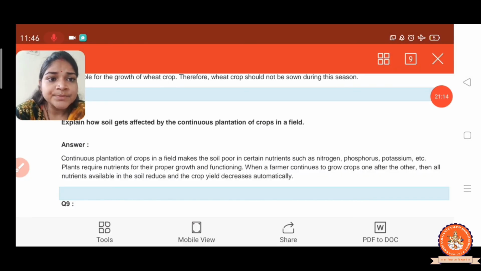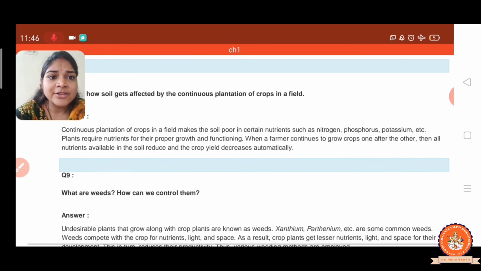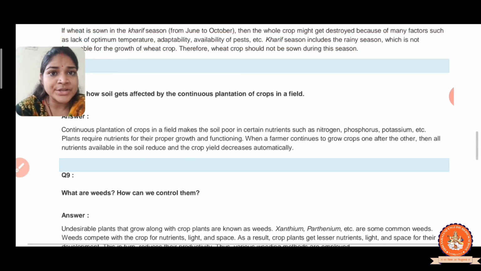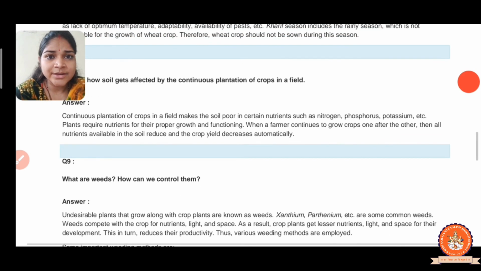Got it? When a farmer continues to grow crop after crop, all the nutrients available in the soil get absorbed, so the crop yield decreases automatically. They do not get a good product because the nutrients are used up. Got it?